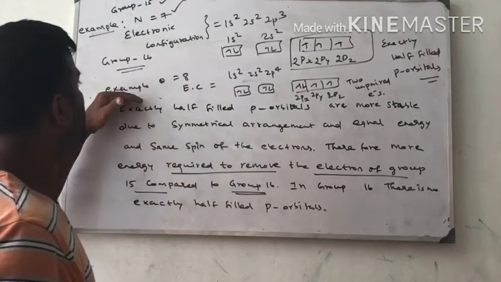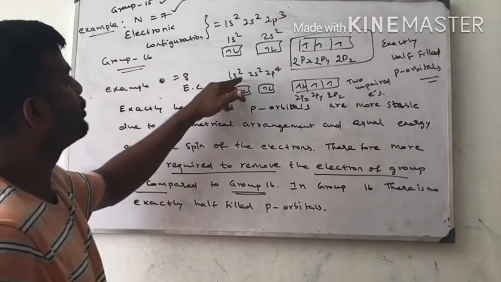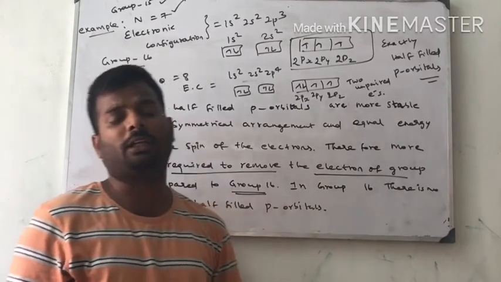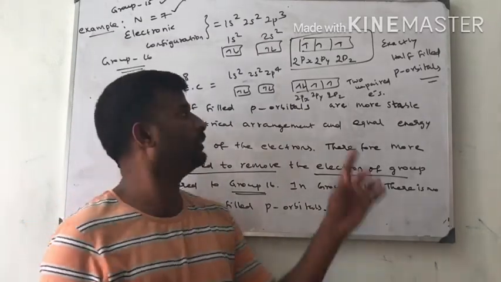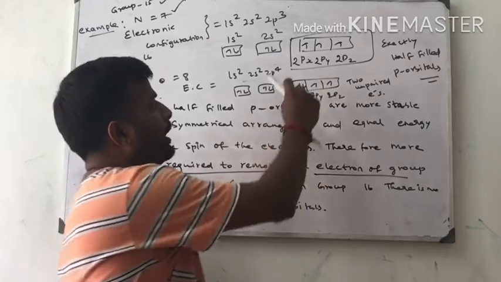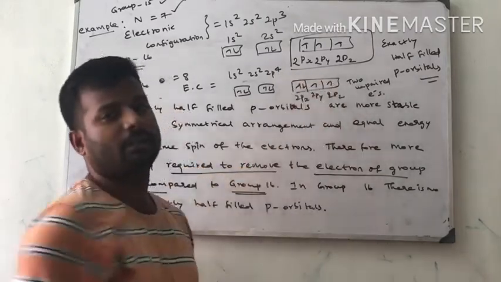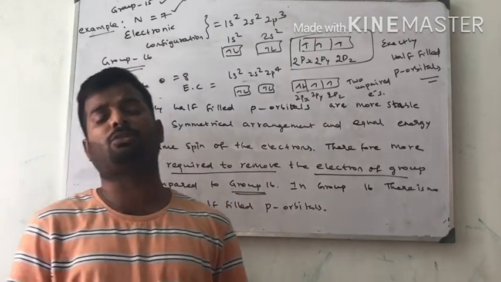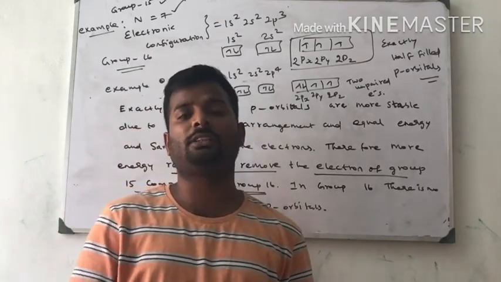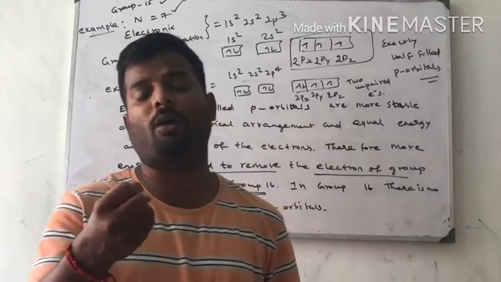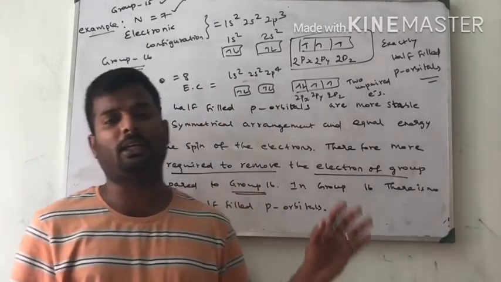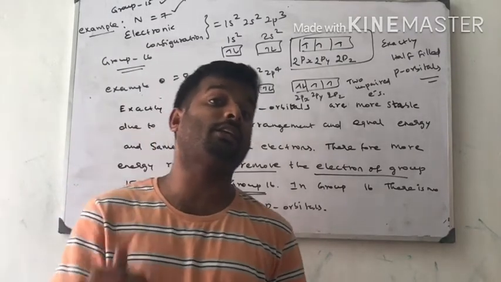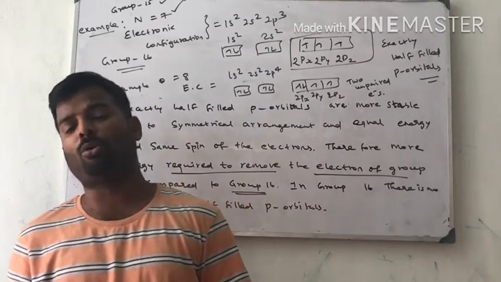So more energy is needed to remove one electron from the outermost shell. In the case of oxygen, group 16, 1s2, 2s2, 2p4, so 4 electrons are present in the p orbital. It is not exactly half-filled. There is no same spin. The energy of this will be more than this. Therefore, an unsymmetrical arrangement takes place. Asymmetry always leads to less stability, so the electron from the outermost shell is easily removed. This is the reason why group 15 elements have higher ionization enthalpy when compared to group 16.